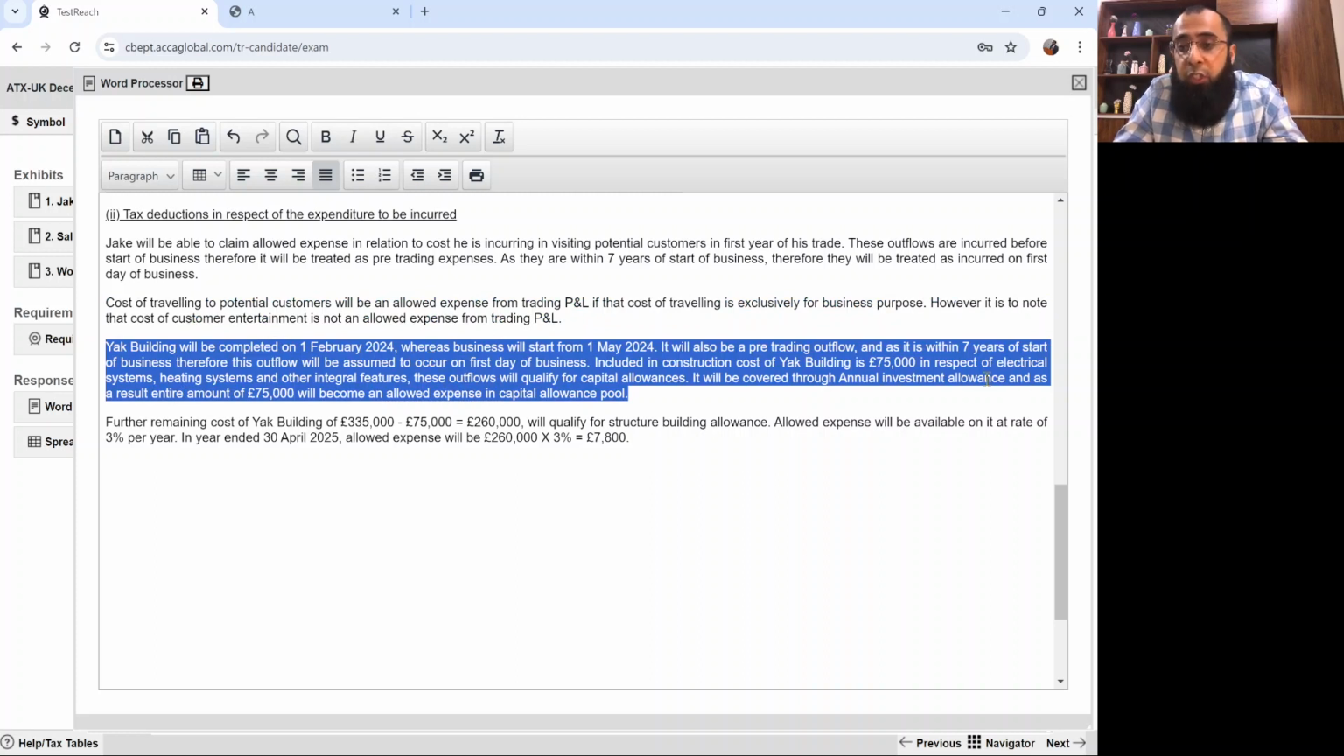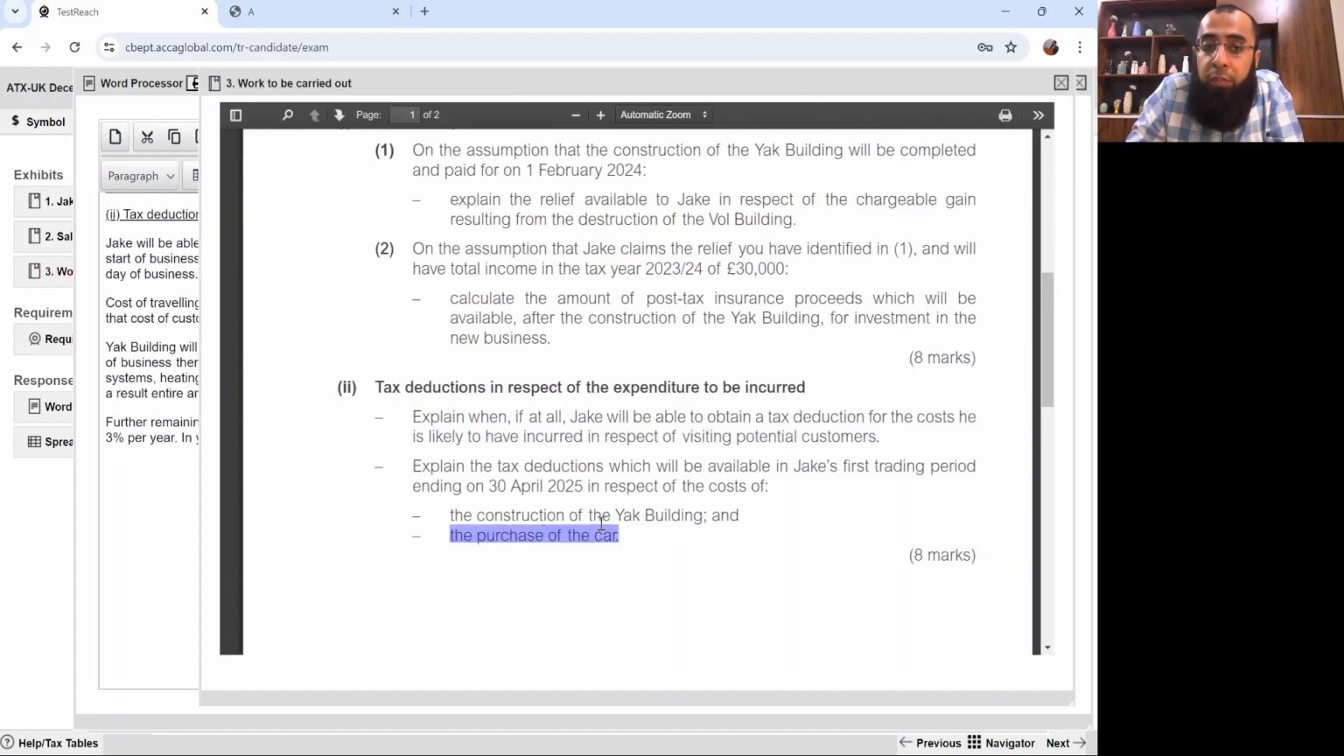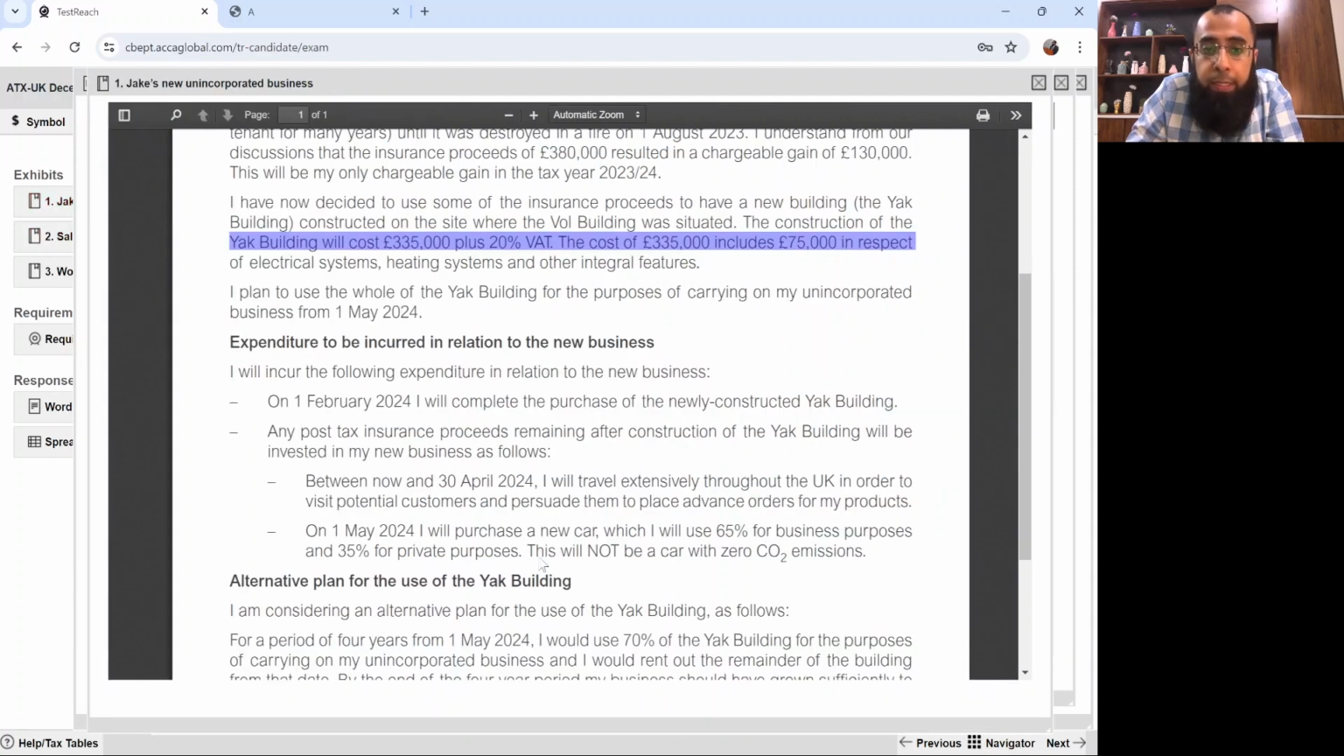On the integral features, 75,000, you qualify for capital allowances. It will be covered due to annual investment allowance. Otherwise, it would have been included in the special rate pool. And on the remaining cost of the building, you get the structure building allowance. Then about the purchase of the car. So let's look at it. On 1st May 24, it's being purchased on the first day of the business. I will purchase a new car. I will use 65% for business and 35% for private.